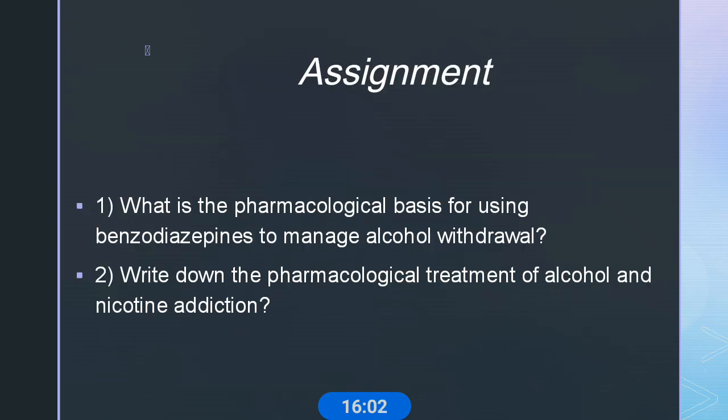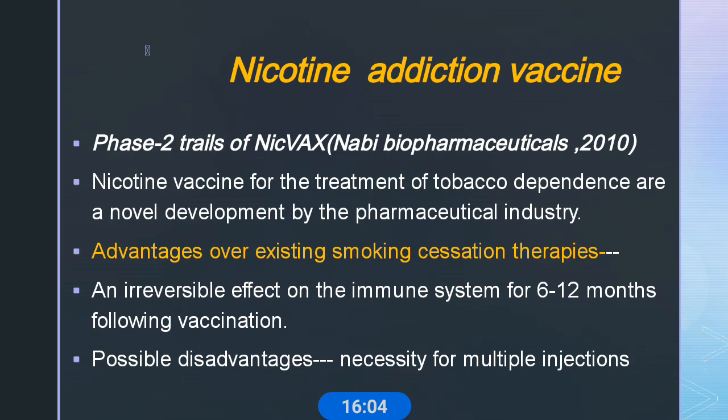Some other options are also available for nicotine addiction, like MAO inhibitors. Selegiline has the ability to reduce dopamine metabolism, so it has been investigated as a potential therapy for smoking cessation.